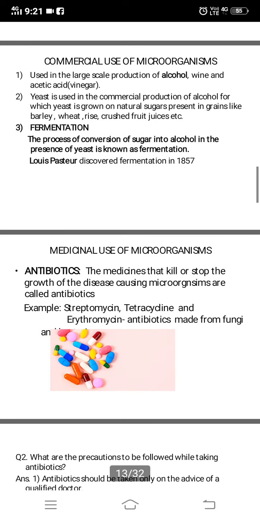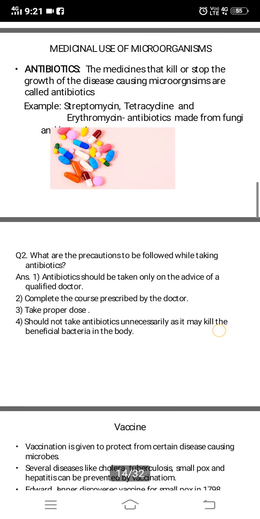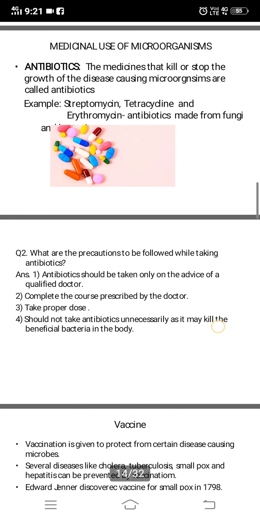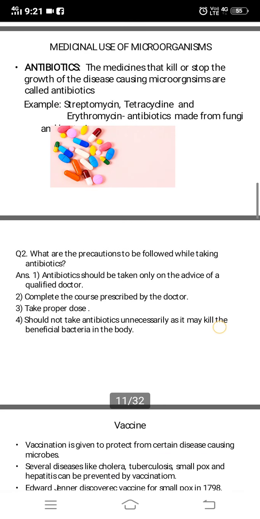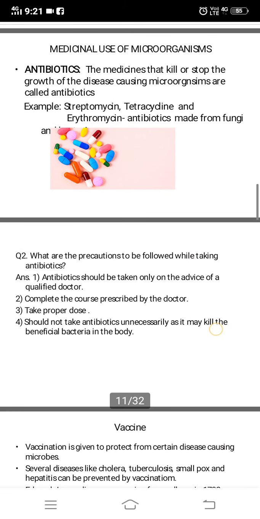So coming to the next use of microorganism, the medicinal use. Medicinal use, that means as medicine. So you might have heard the word antibiotics, which the doctor gives to you when you may be having fever. So, what are antibiotics? They are actually the medicines that kill or stop the growth of the disease causing microorganisms.